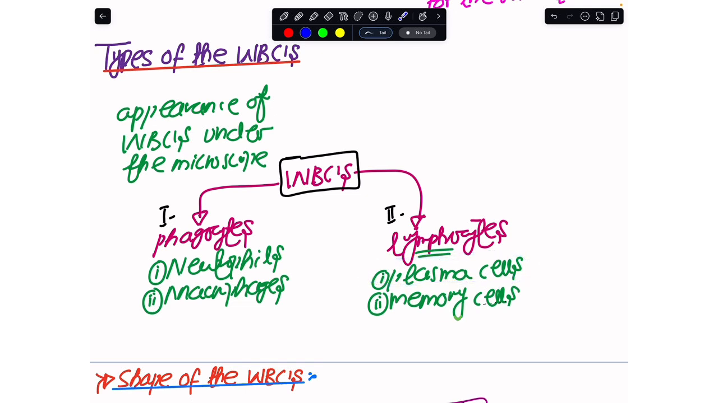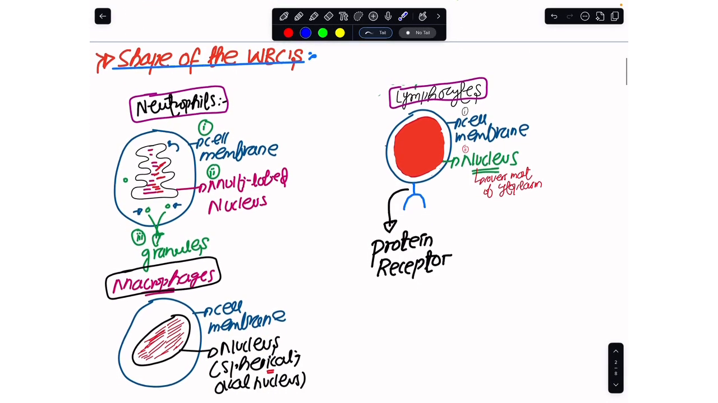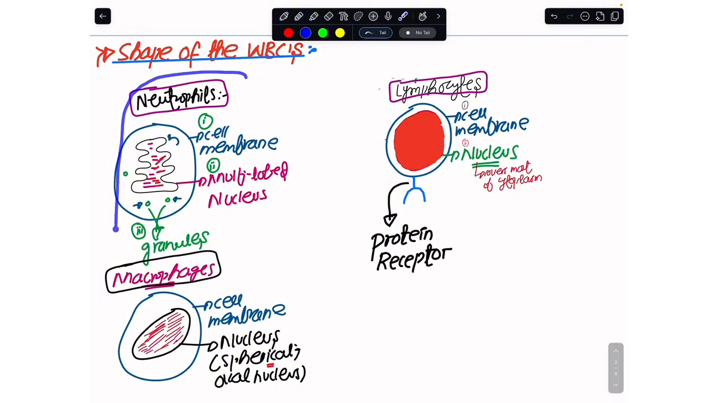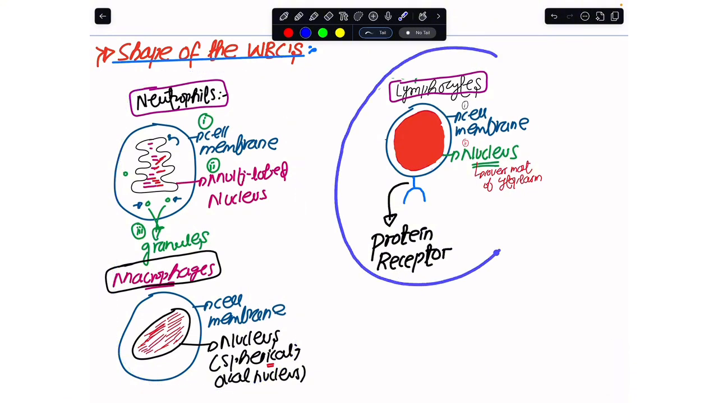So our idea initially would be: how do these white blood cells that initiate the innate immune response appear under the microscope? If I were to take you to this, you see that on this side we have these phagocytes, and here we have the lymphocytes.